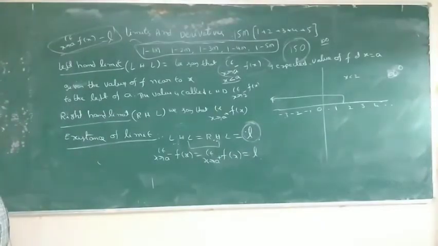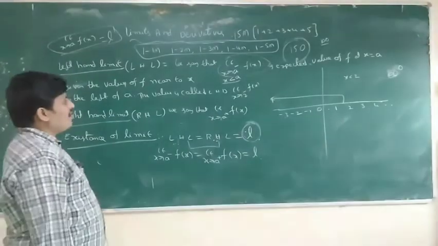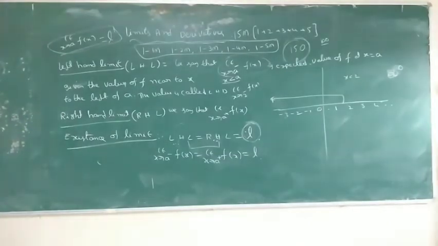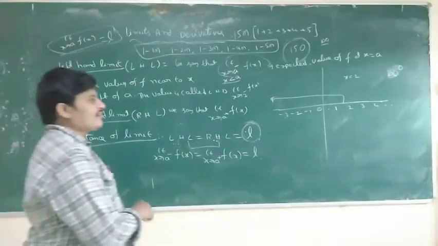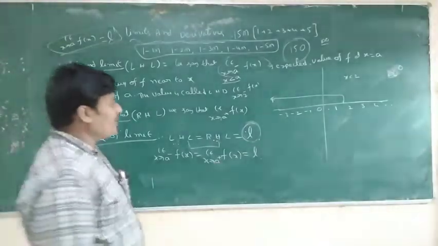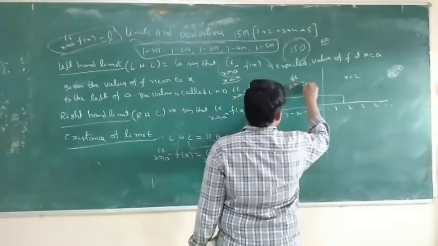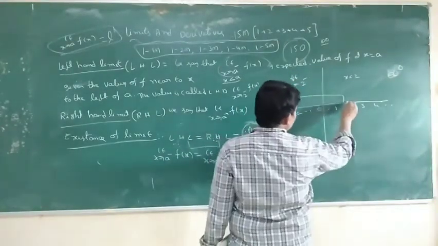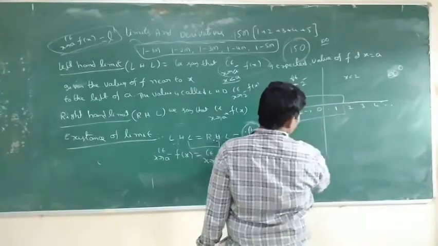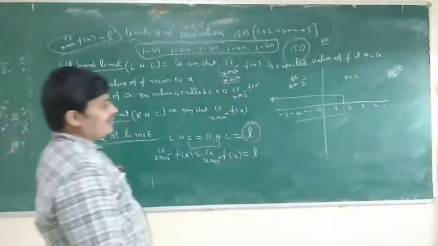What is the meaning of left hand limit? Left hand limit means x tends to a, where the value of x is to the left of a. This is the right hand limit, which means the value is to the right of a, near to a. For example, limit x tends to 2 minus: 2 minus means slightly less than 2, x goes to the left of a.